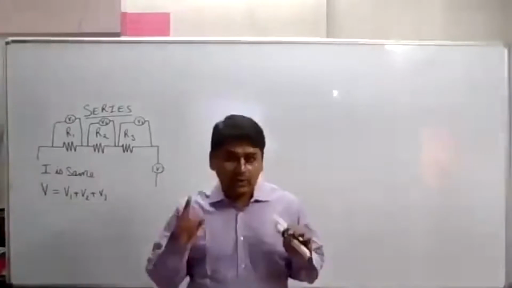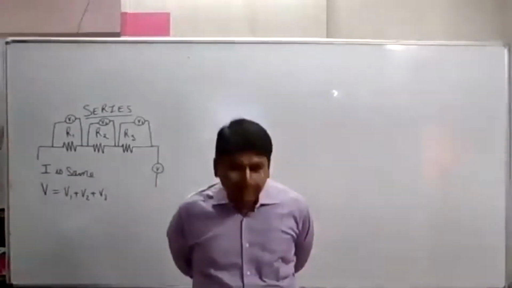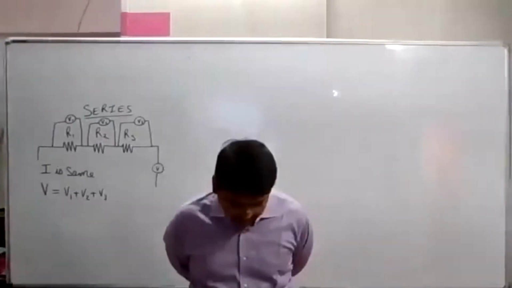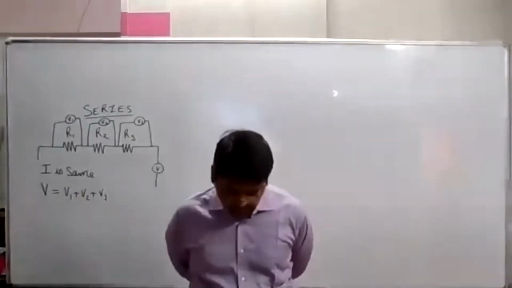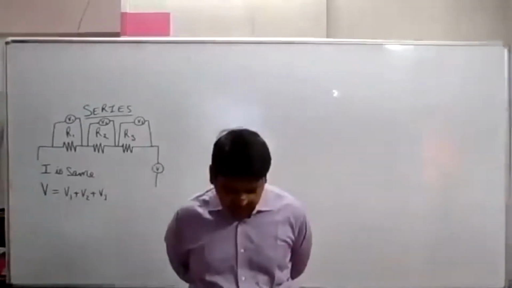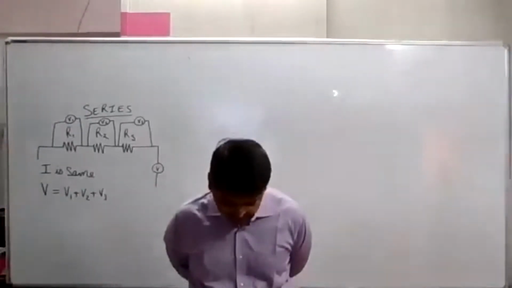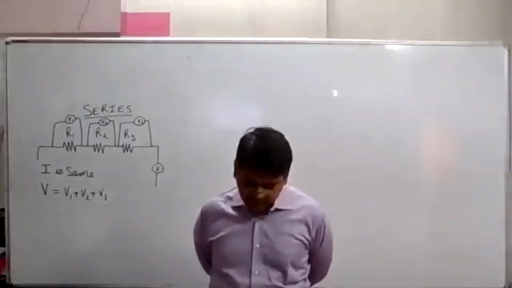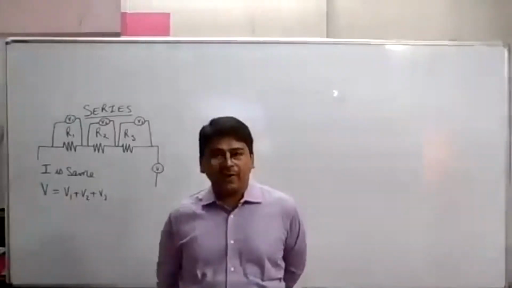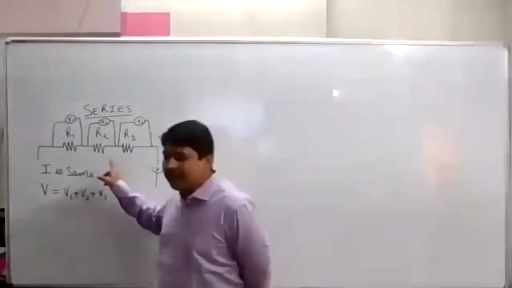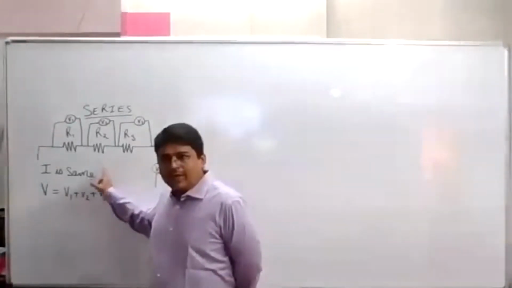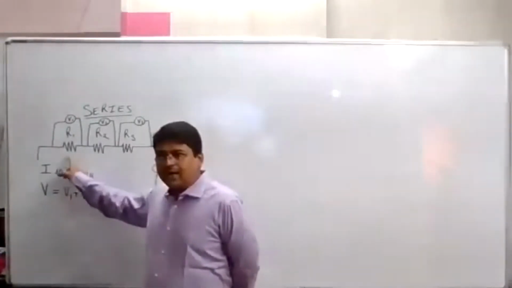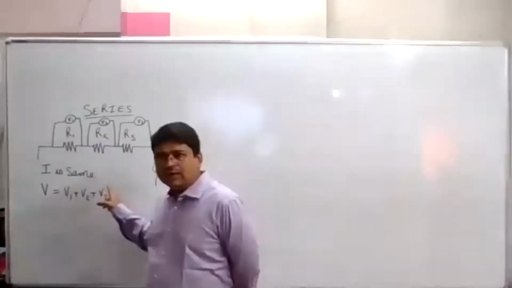Now read in your textbook. Page number 210, resistors in series. What happens to the value of current when a number of resistors are connected in series in a circuit? What would be their equivalent resistance? Let us try to understand this with the help of the following activity. This is actually an activity in which V will be equal to V1 plus V2 plus V3 and current will be the same throughout the circuit.